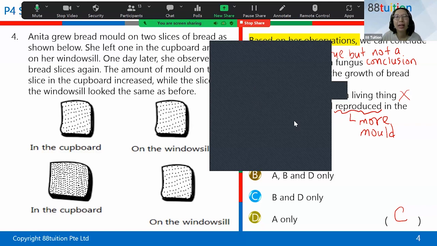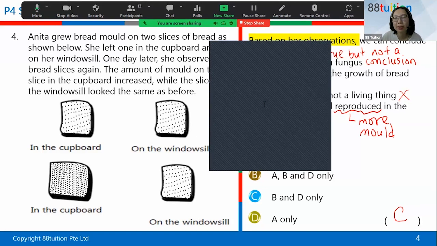Jia En, you see, you wrote down birds and fish, but birds and fish already come under animals. So you only gave me 2 answers. You get 2 marks out of 4 marks, Jia En. So you are short of 2 more groups of living things that start with B and P. B and P for Jia En. Birds and fish are wrong because birds and fish are inside animals.